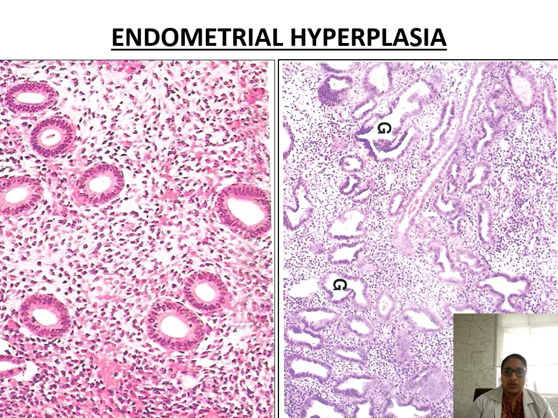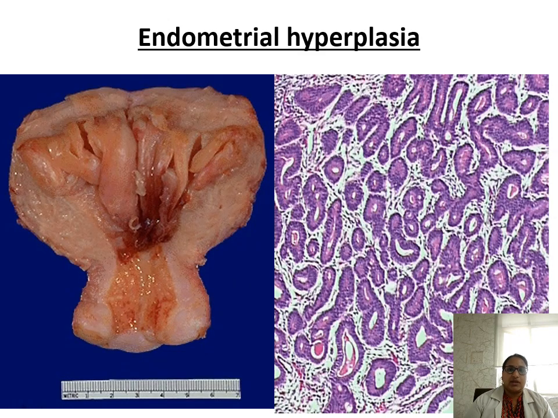This is the endometrial stroma. Endometrial hyperplasia, here we can see very clearly. This is a polypoidal appearance of the endometrium. This is a uterus, and here we can see the polypoidal appearance of the endometrium. And these are the endometrial glands and endometrial stroma. The gland to stromal ratio is very much increased in this.